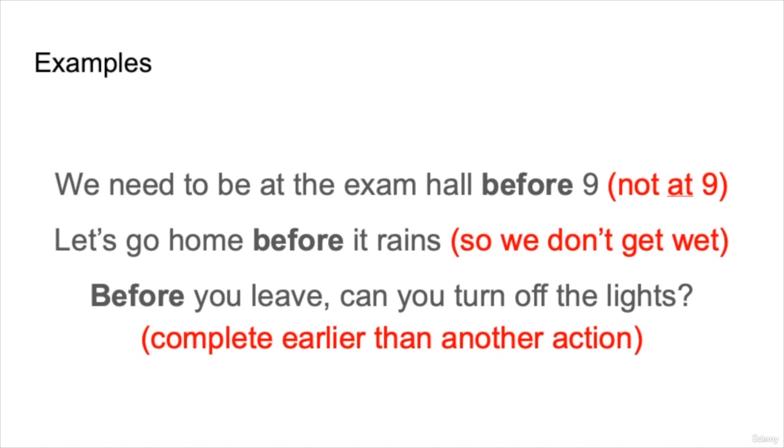We need to be at the exam hall before 9 means not at 9. So when you arrive at the exam hall, it has to be before 9. If you arrive at 9, you will be late. Let's go home before it rains. So if we go home when it rains, we will get wet, but going home before it rains, we won't get wet.